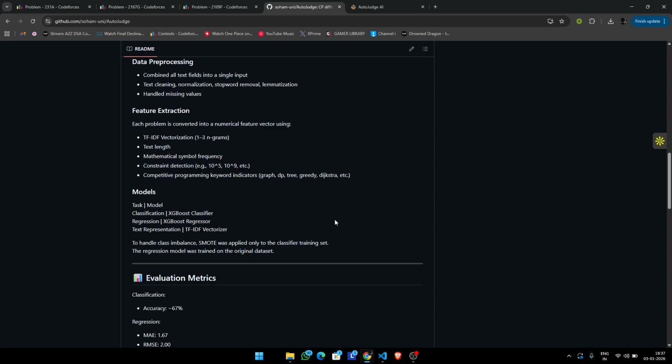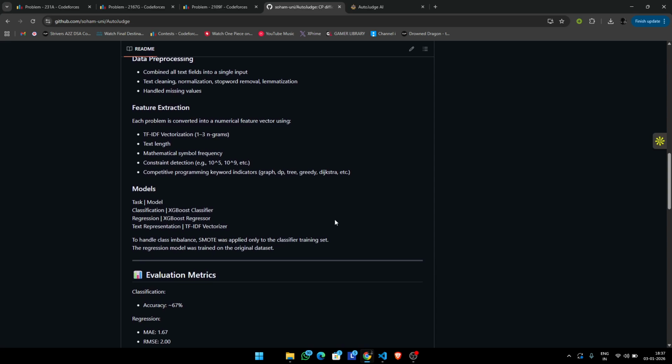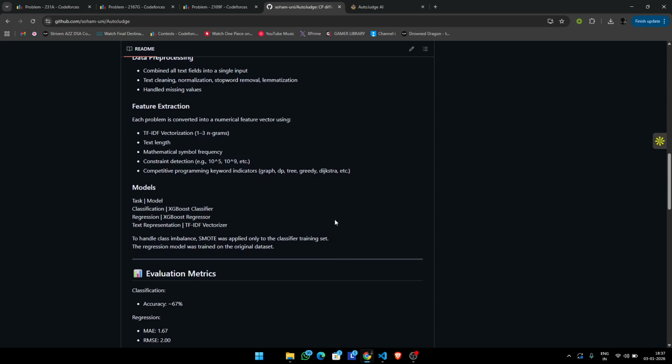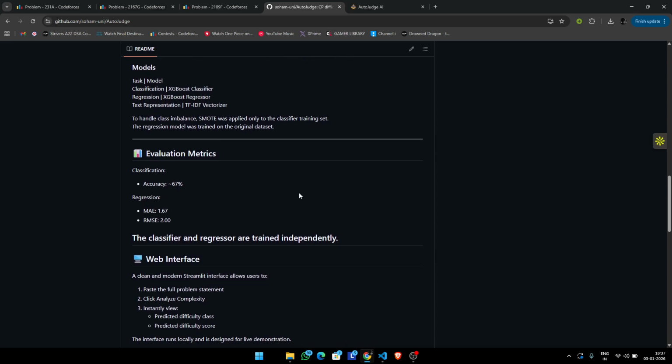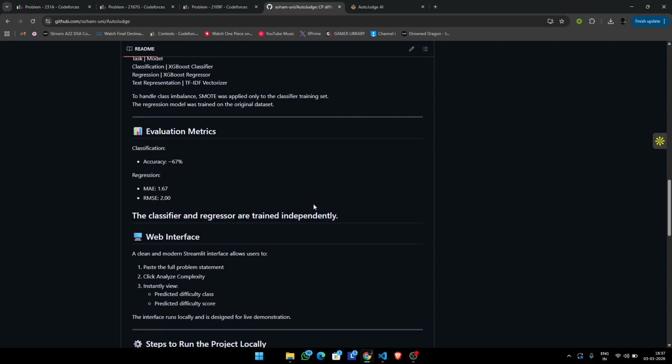We also use two machine learning models: a classification model that predicts easy, medium, or hard, and a regression model that outputs a continuous difficulty score. Both the models are trained, evaluated, and then saved for deployment in the web application. As for the models and evaluation, for the classification task, we evaluate performance using accuracy. For the regression task, we use mean absolute error and root mean squared error. These metrics are documented in the README file along with the dataset details and training pipeline.